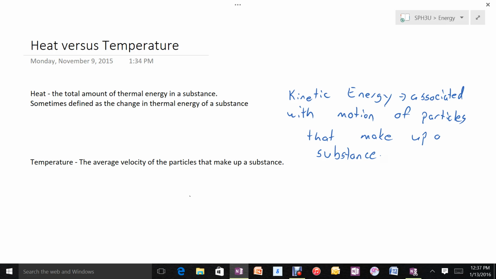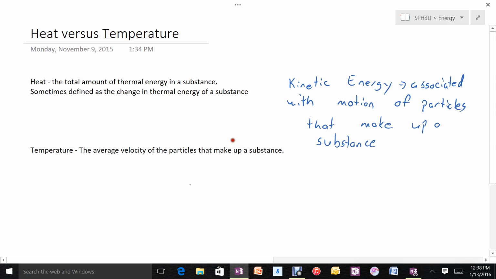Temperature. Temperature is a measure of the average velocity of the particles that make up a substance. So, an object with a higher temperature has particles that are moving faster than an object with a lower temperature.